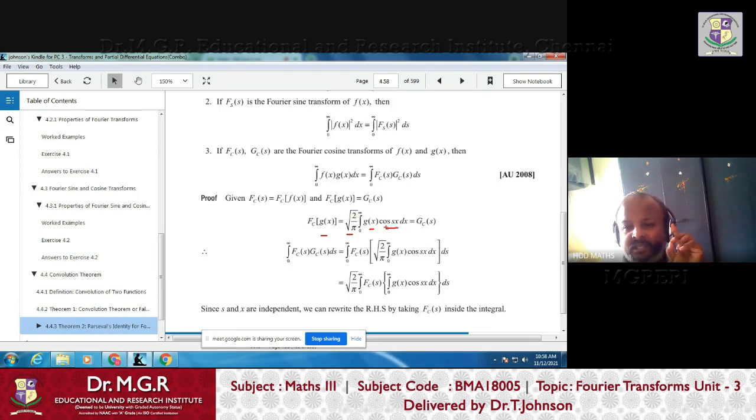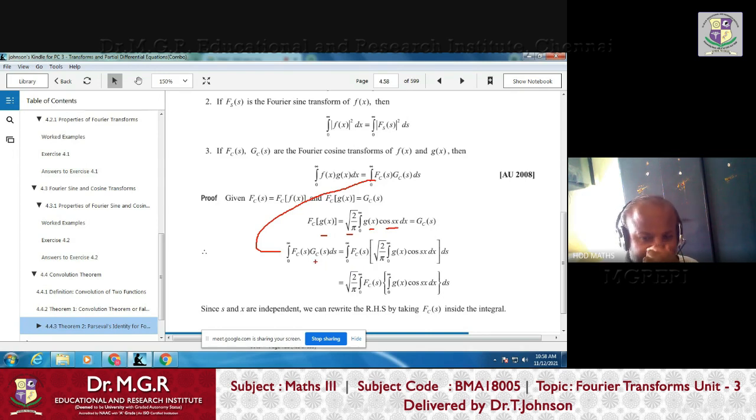Then in Fourier cosine, in place of e power isx, cos sx will come. In the Fourier sine transform, in place of e power isx, sin sx will come. So this is the Fourier cosine transform, so I take cos sx. So by definition, the Fourier cosine transform of the function g of x is this, right? Now you take the RHS. In order to prove, you take the RHS. So the RHS is F_c(s) G_c(s), this.